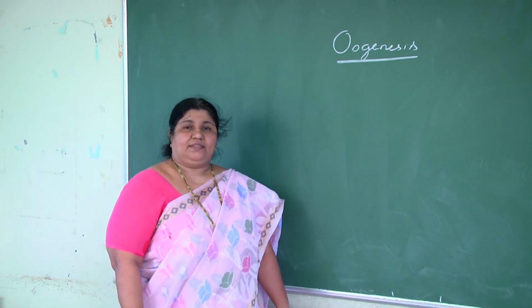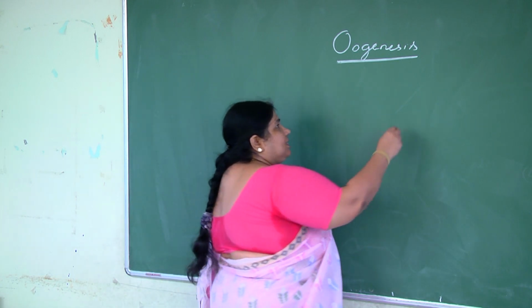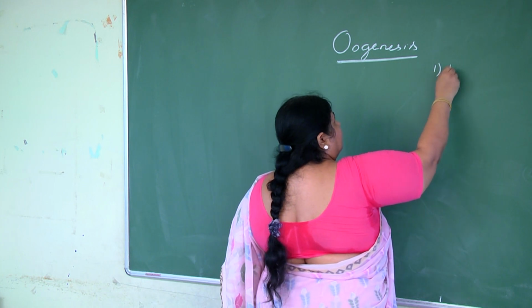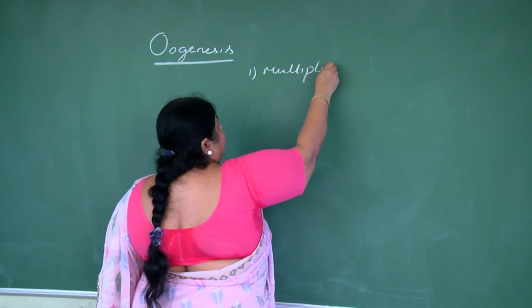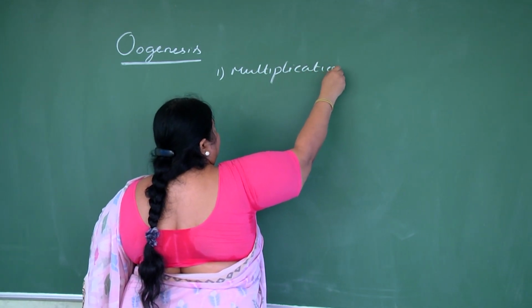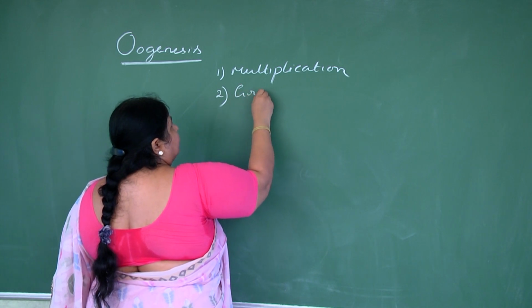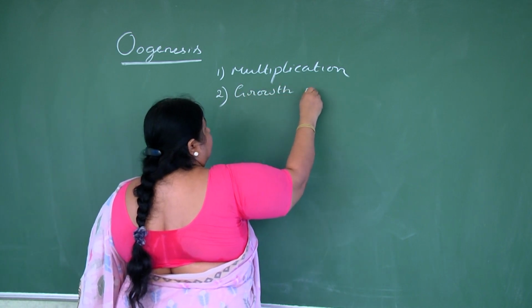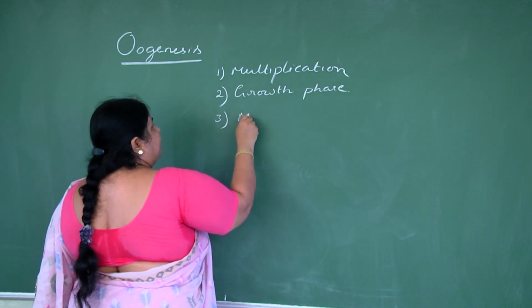Like in spermatogenesis, in oogenesis also there are three stages. What are those three stages? Number 1, multiplication phase. Number 2 is the growth phase. Number 3, maturation phase.